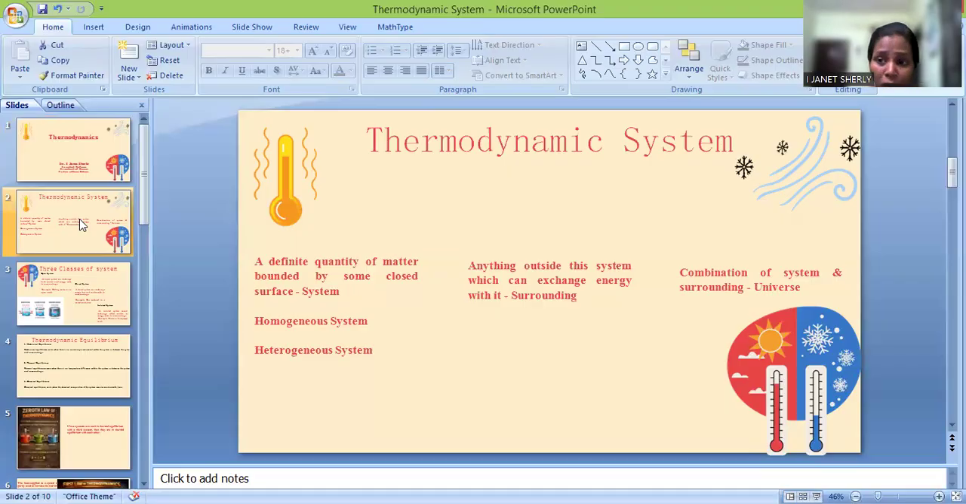If I have two different phases of matter inside a system which are separated by a boundary, then I'm going to call that a heterogeneous system. So this is a system. Then what is the surrounding? Anything outside this system which can exchange energy with it, we call that a surrounding. So a system is a definite quantity of matter bounded by some closed surface, and anything outside the system is said to be a surrounding. Together we call the system and surrounding a universe. So this is the idea of a system and surrounding.